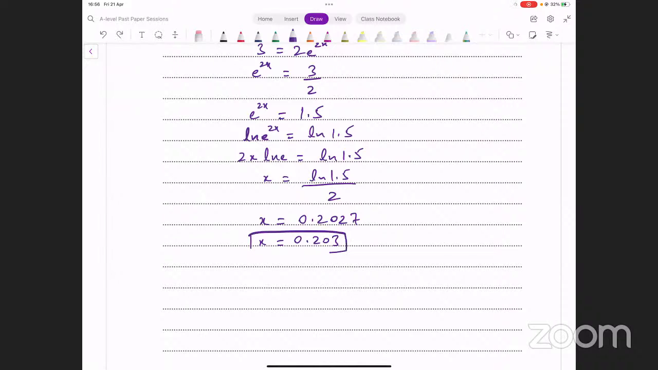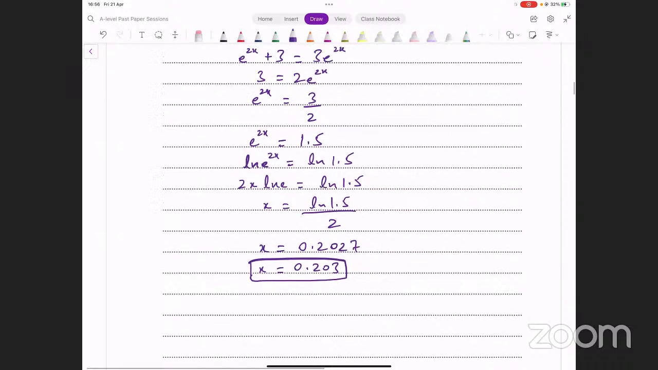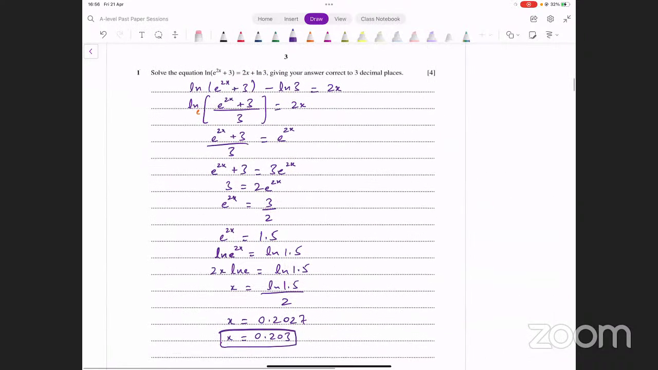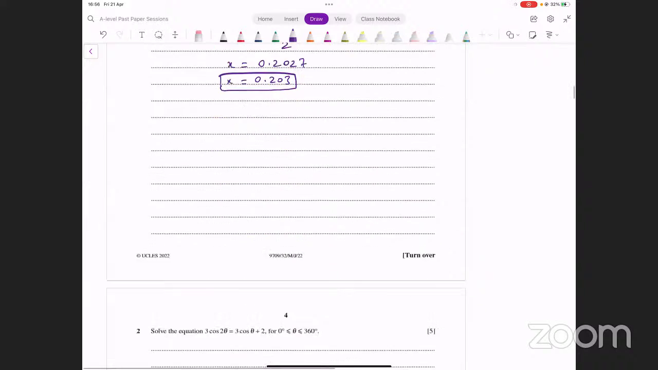That's question number 1 from this paper. Okay, that's the value of x that we get from this. All right, now let's move on. That was question number 1.